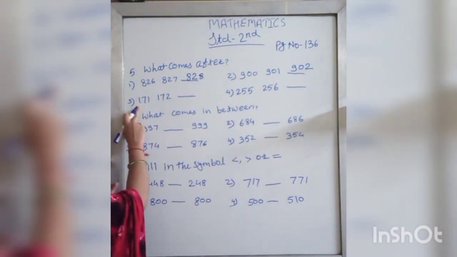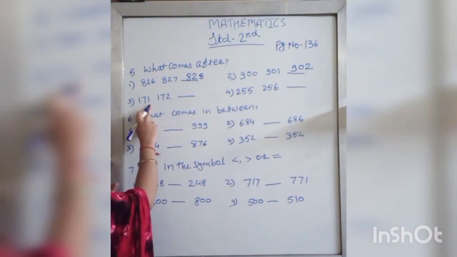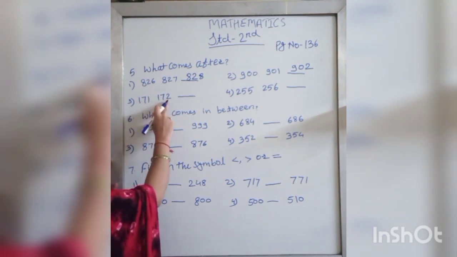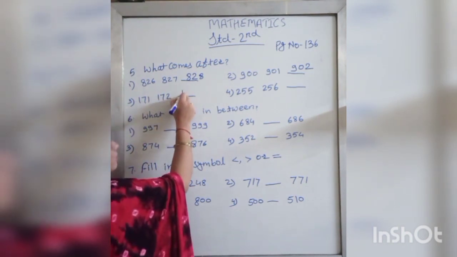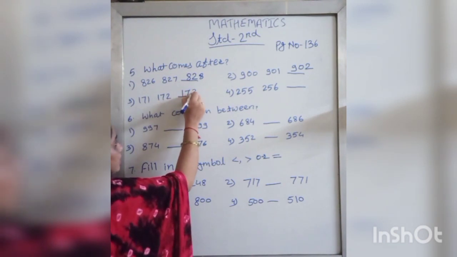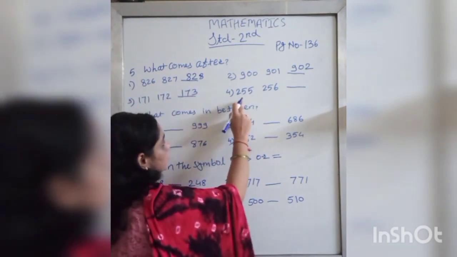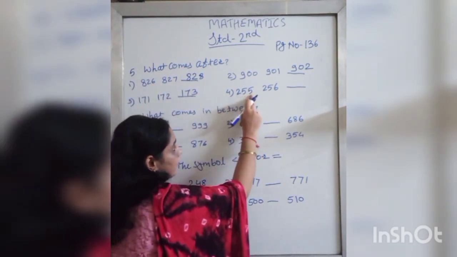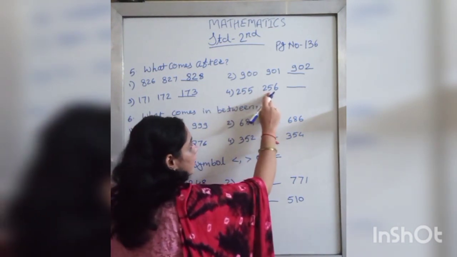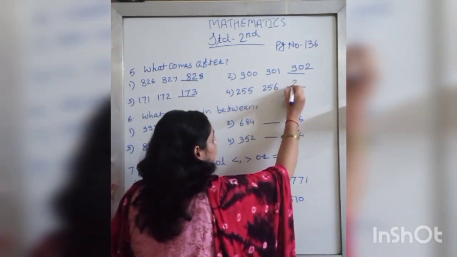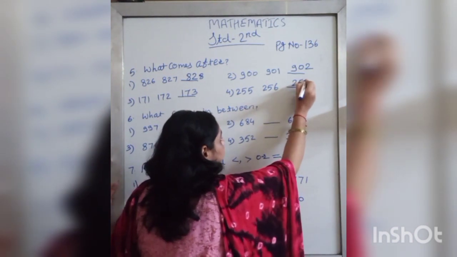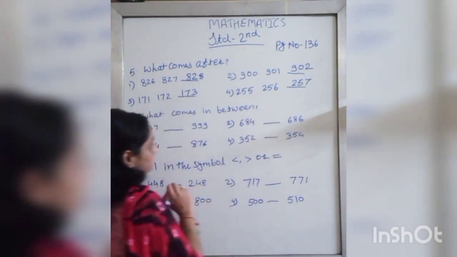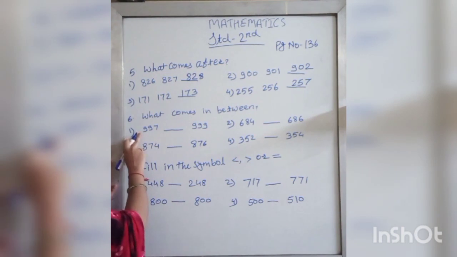Next one: 171, then 172, then 173. Next: 255, then 256, then 257. Understood?